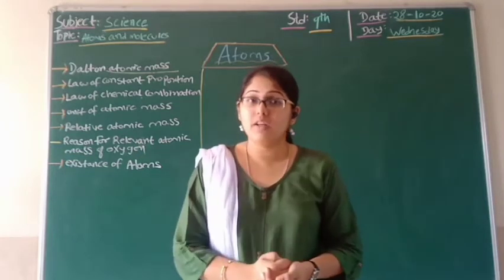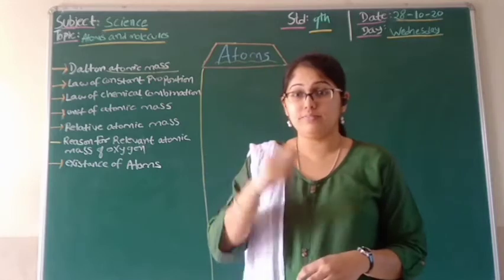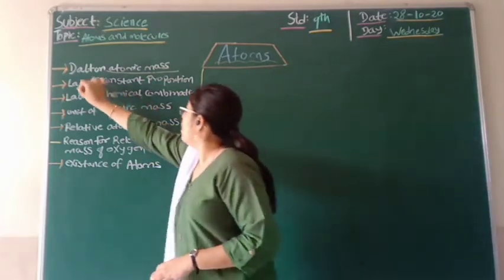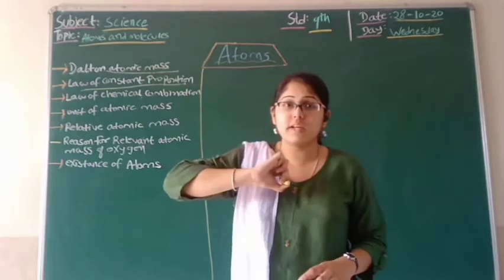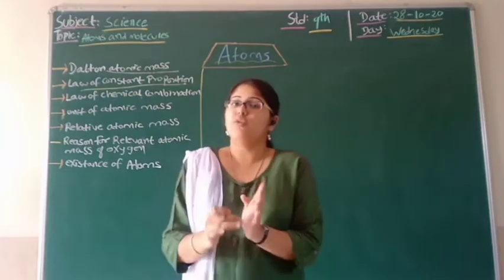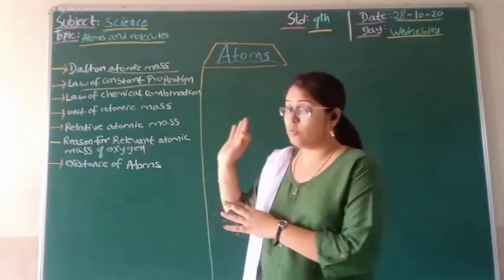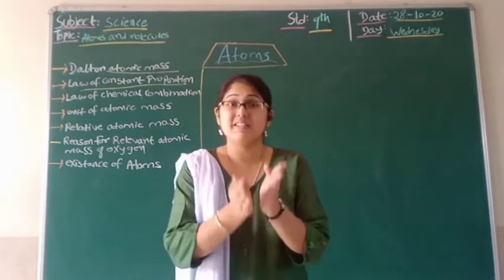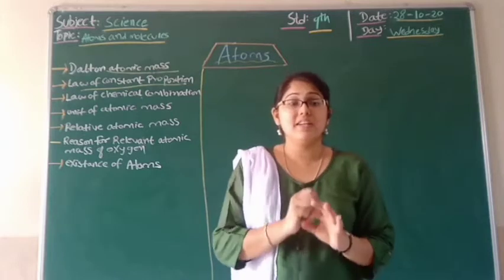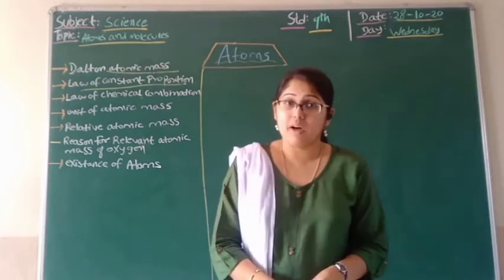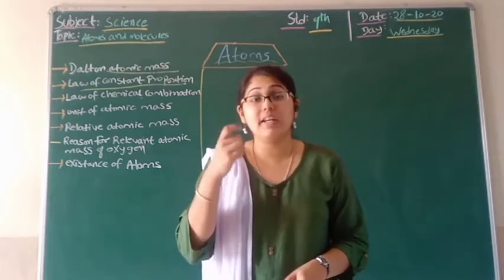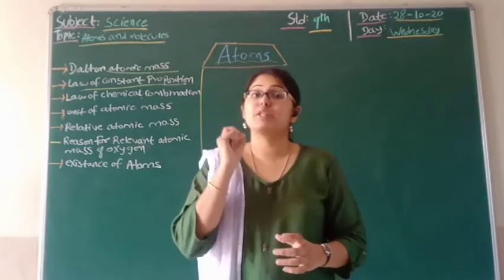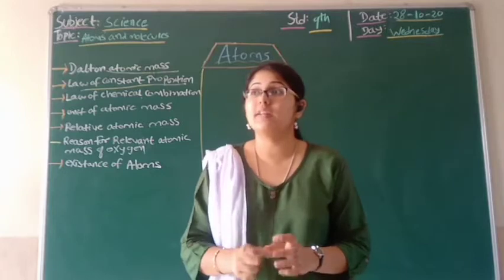That became difficult. Basically Dalton was following the law of constant proportion of mass, and students, I'll just give you an overview of it. According to the law of constant proportion of mass, in a chemical compound, each of the elements in a chemical reaction has a specific quantity, that is mass.